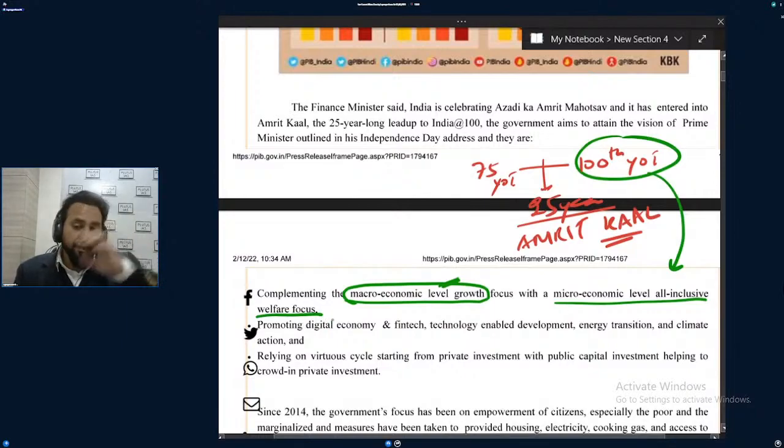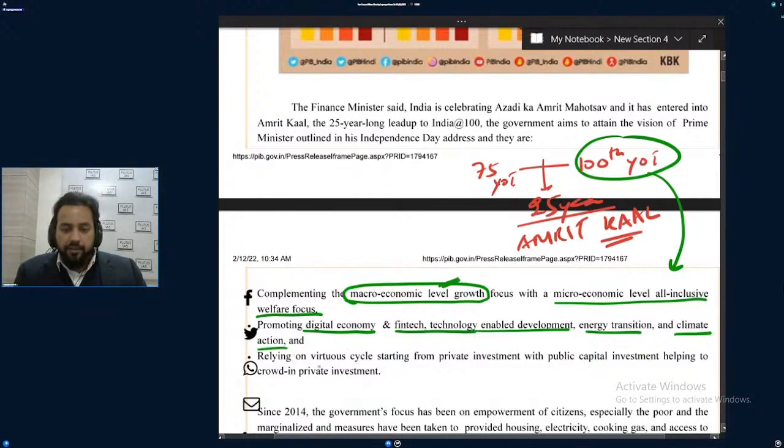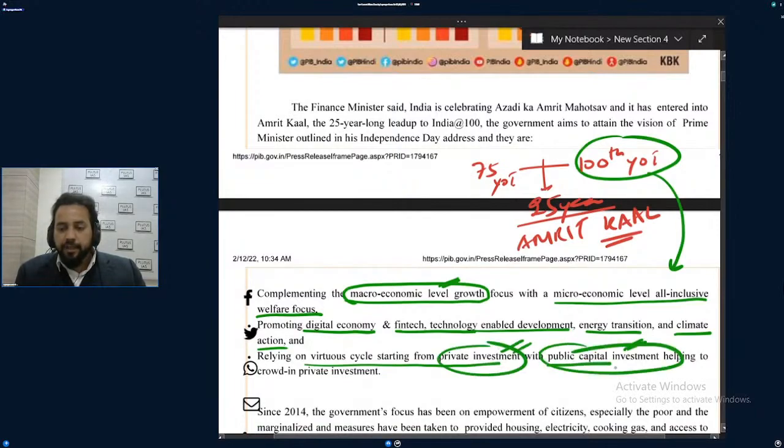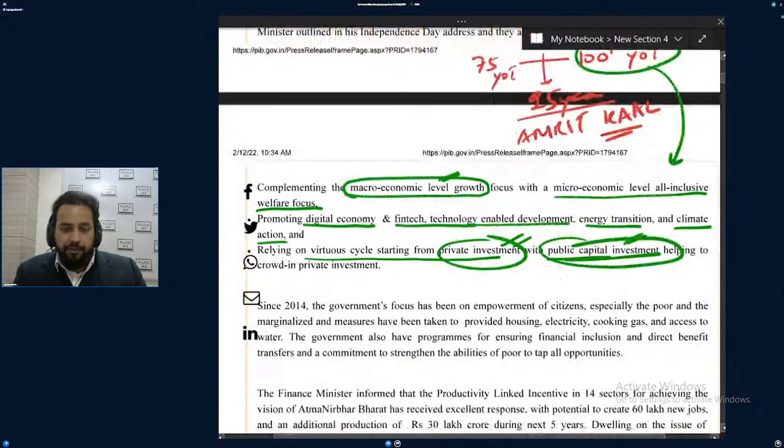But the government is putting money for one year, with respect to days to come also. For example, capital expenditure. If the government moves towards capital expenditure in days to come, it will help the people of the country, the economy, the country itself. Promoting digital economy, fintech, technology-enabled energy transition, climate action, a virtuous cycle starting from private investment. Private investment is important, but the government will be giving money to the private party also, and to the economy. Public capital investment will be done by the government, helping crowding in private investment.